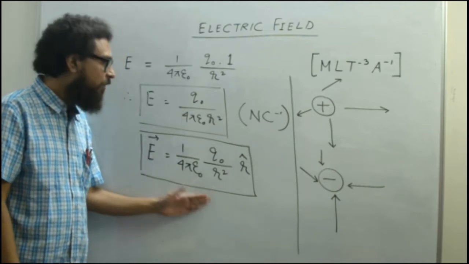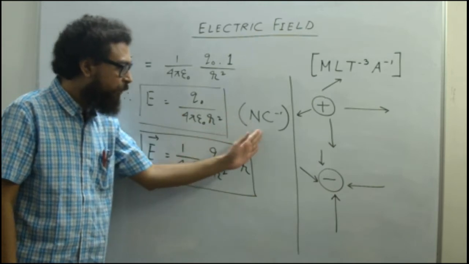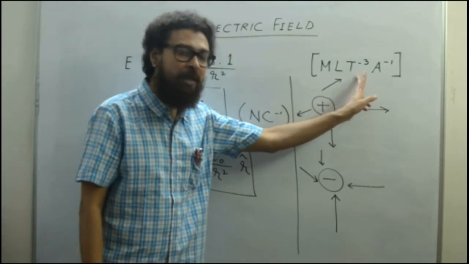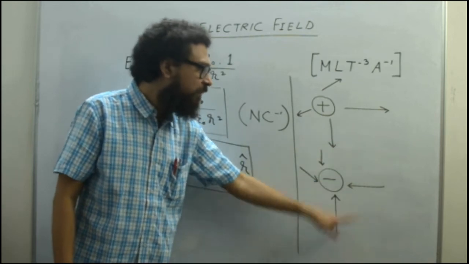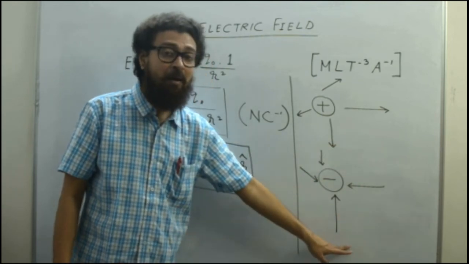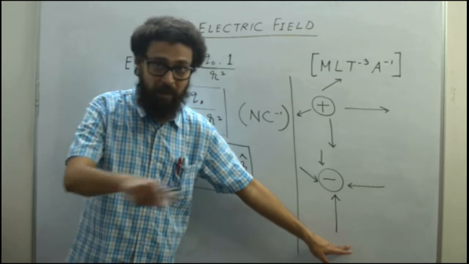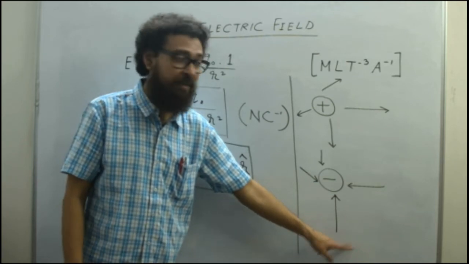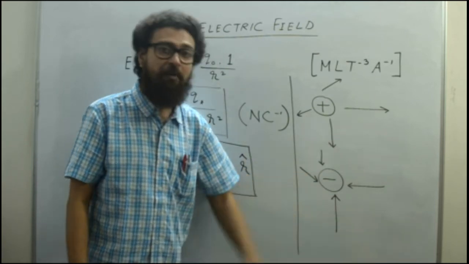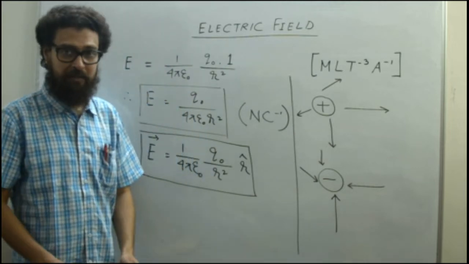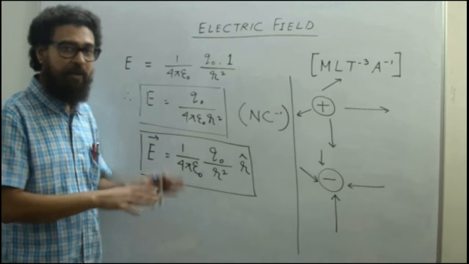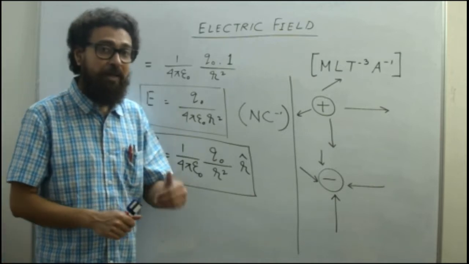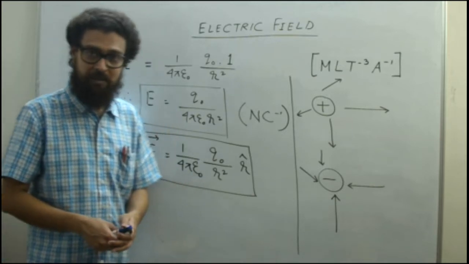This is the vector form, this is the magnitude, this is the unit, and this is the dimensional formula, and this is the general convention for directions with respect to the charges placed in the domain, I mean the charges that are creating the electric field. This is the general convention for the directional aspect of electric field. These are the very preliminary ideas with respect to electric field. Now we are going deeper into this subject.